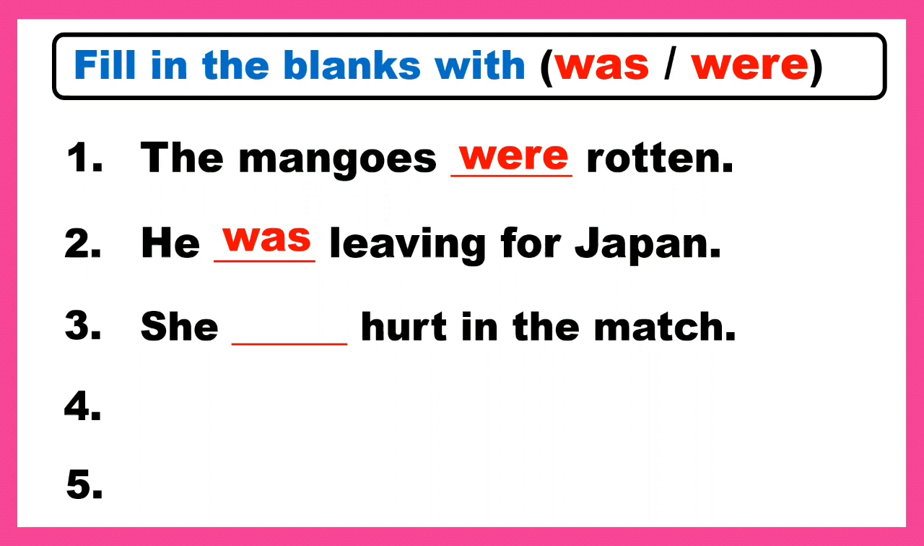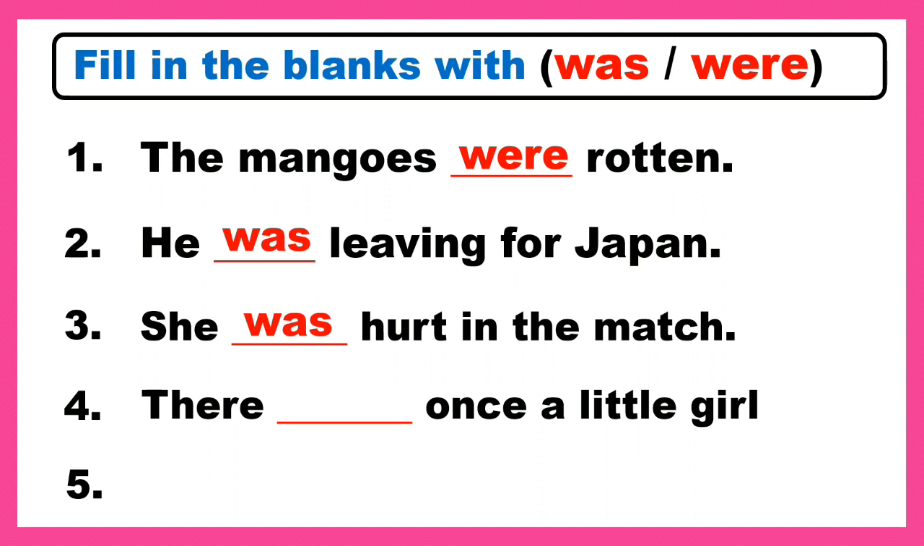She dash hurt in the match. She is a single person, so answer is was. She was hurt in the match. There dash once a little girl. A little girl, single person, so we will use was. The answer is there was once a little girl.